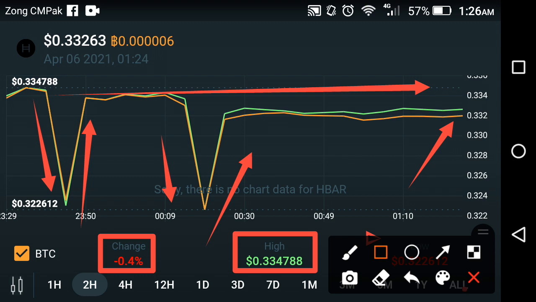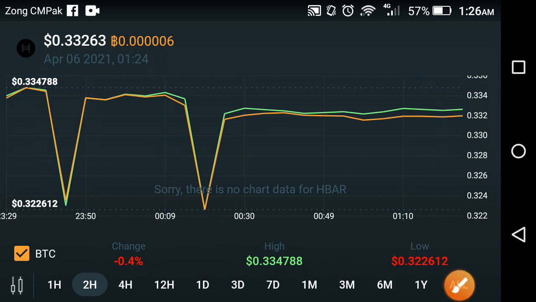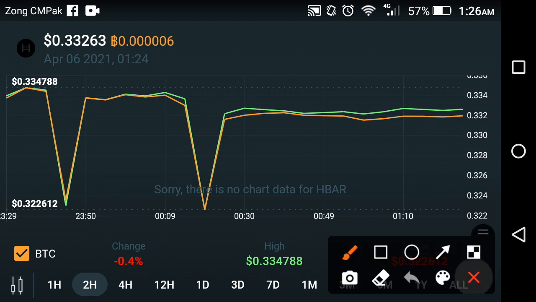So in the price prediction of the last 1 hour and 2 hour, there is not a really bad result for Hedera hashgraph. Negative 0.4% is not a big change, not a big fall. So wait for its best time, and soon it will start jumping upward. Wait for it and hold your Hedera hashgraph. With the end of this month, a big pump is coming soon, so wait for it.